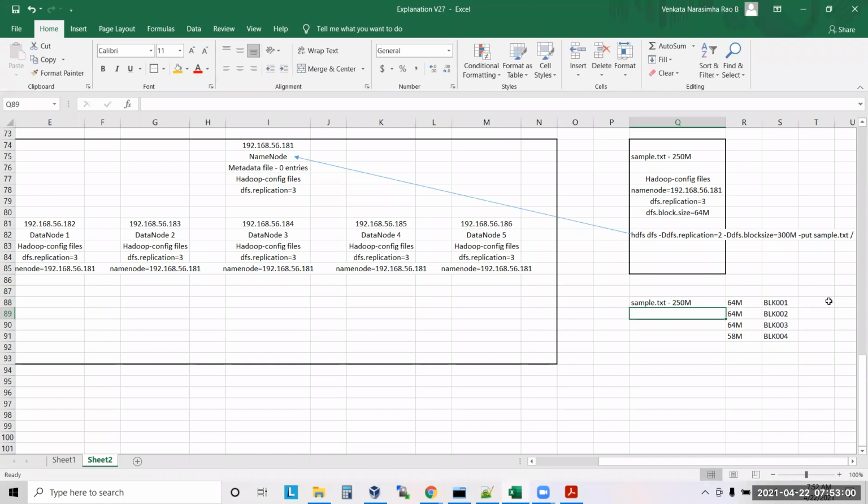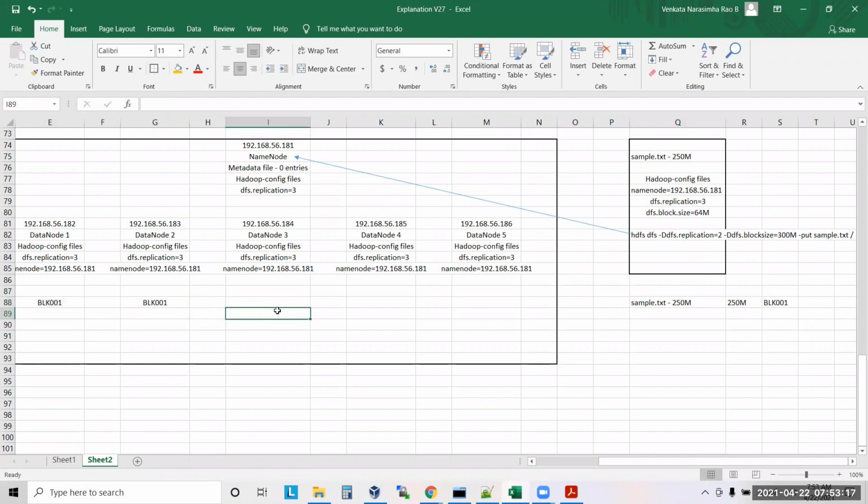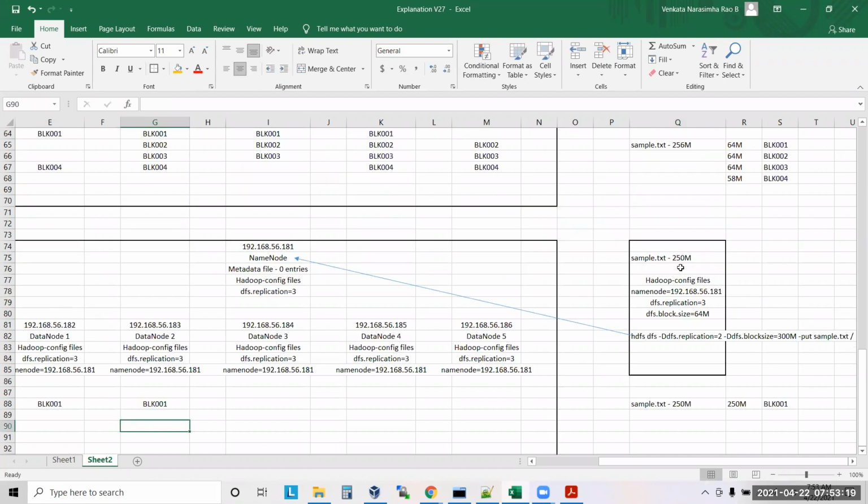Okay, so how many blocks will I get? One block. I will get only one block of 250 MB, correct? Yes. Will I get a different block? No. Okay, now tell me how many times block 1 will be copied? Two times. Okay, 1 and 2. Understood? Yes. So what did you understand from here, guys?